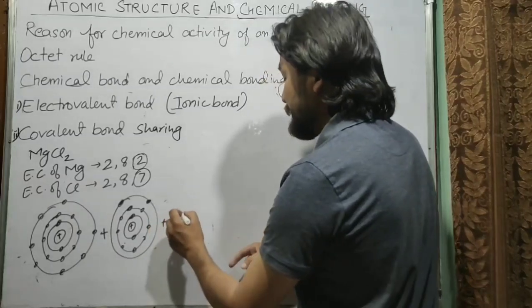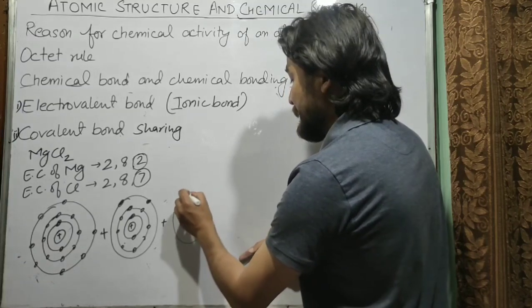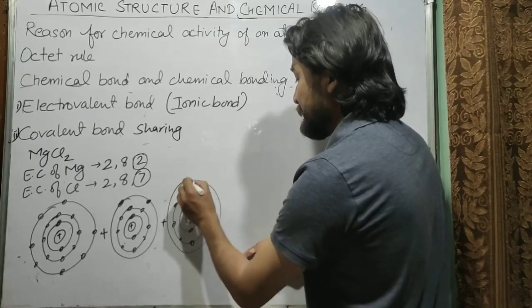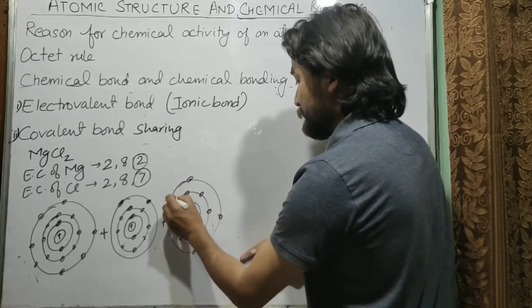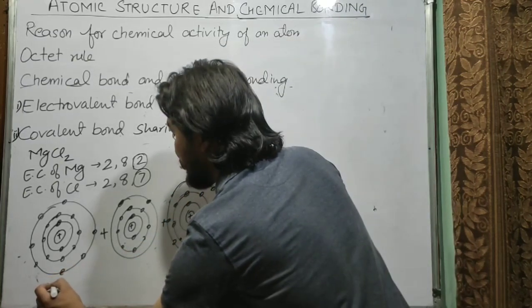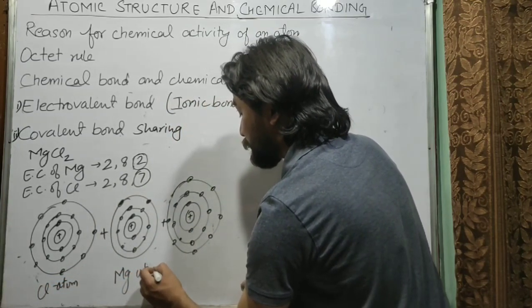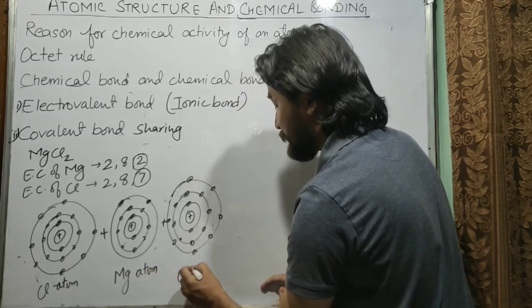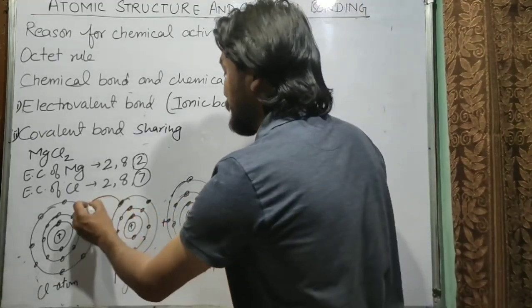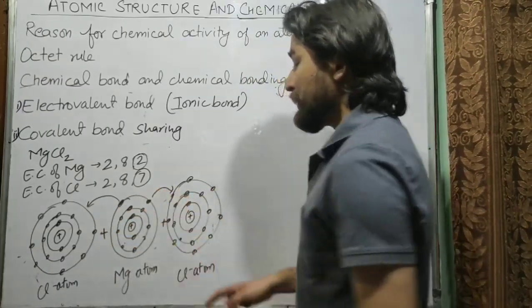Now it will combine with one more chlorine atom which has 2 electrons in first shell, 8 electrons in second shell, and 7 electrons in third shell. So this is one chlorine atom, this is magnesium atom, and this is other chlorine atom. So you know that chlorine require only 1 electron. So magnesium will give 1 electron to one chlorine atom and one more electron to other chlorine atom.